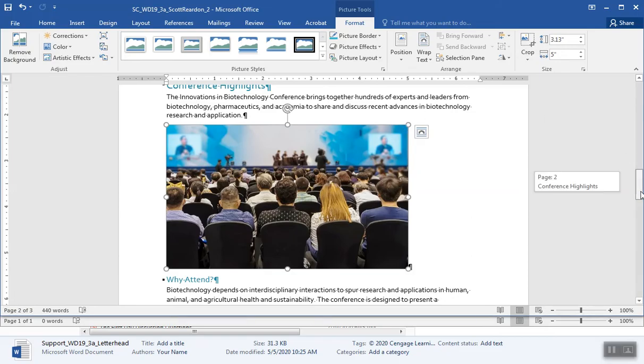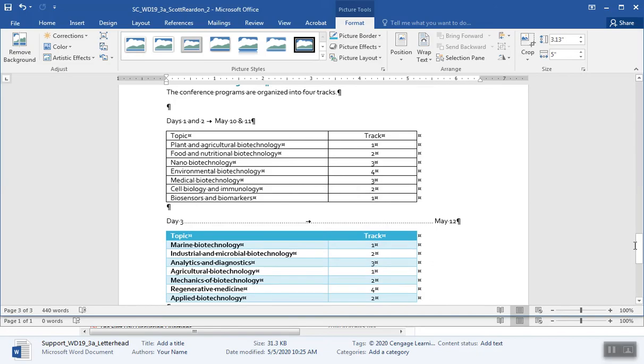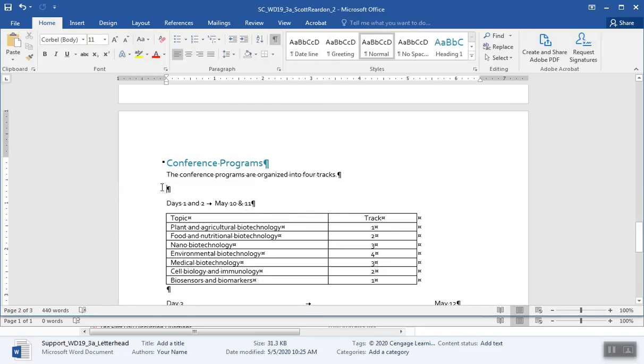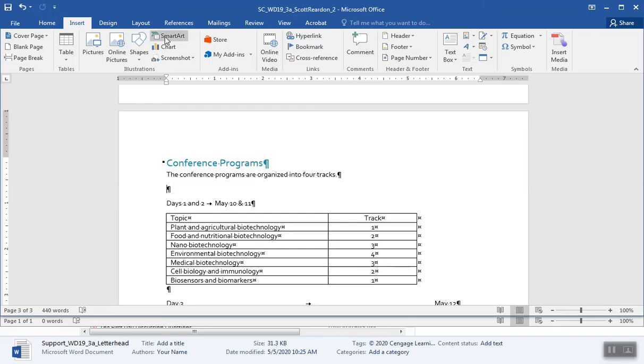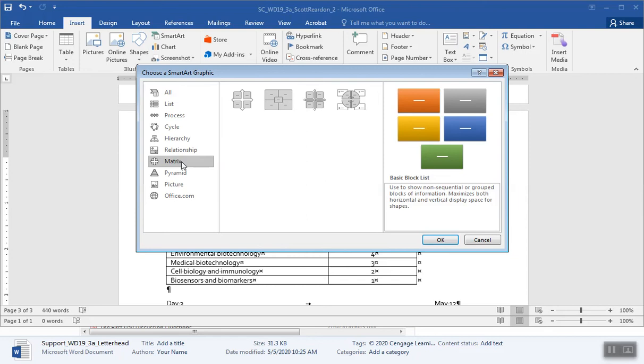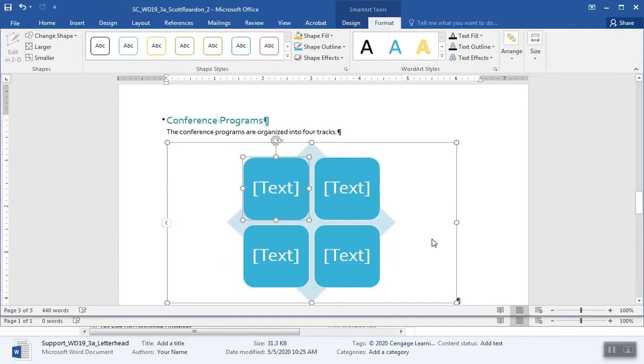On to page 3. Add SmartArt as follows in the blank paragraph after the conference programs. That would be right here. It's saying to go to Insert and SmartArt, from the Matrix section. Basic Matrix. There it is right there. I'm going to click and drop that in. Okay, in the upper left shape, I guess there's that guy. Type 1.